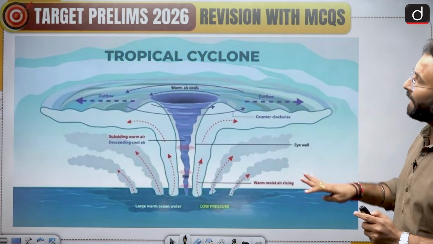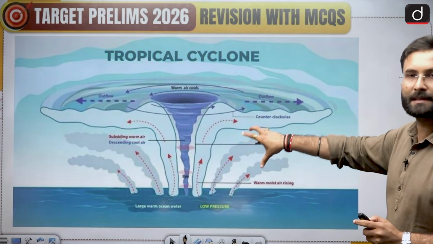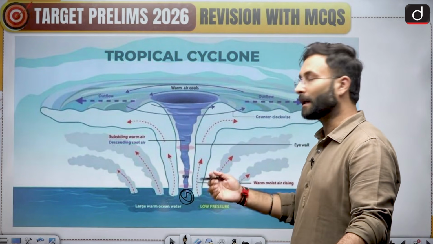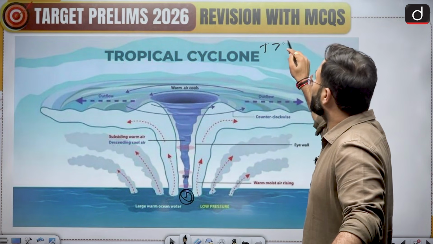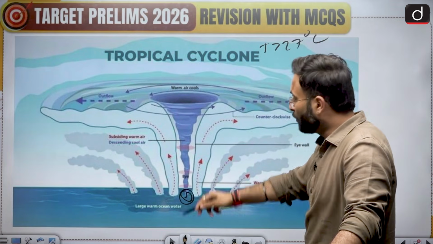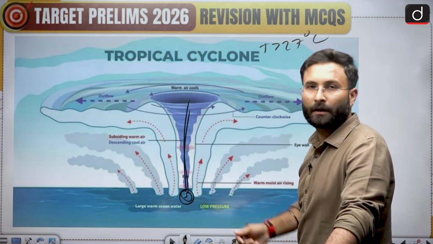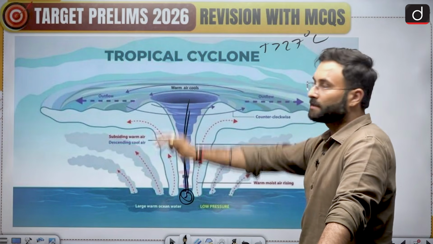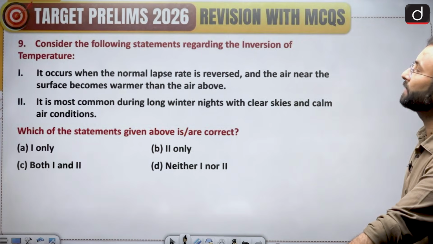Now for your understanding, I have given the journey of a tropical cyclone as well. Here a low pressure area will be there because of the equatorial condition, temperature is high. If temperature is more than 27 degrees Celsius, there will be upward movement of the hot air and cloud formation. This is about the tropical cyclone. Now let's move further to the next question.